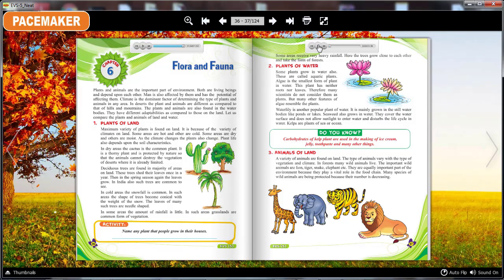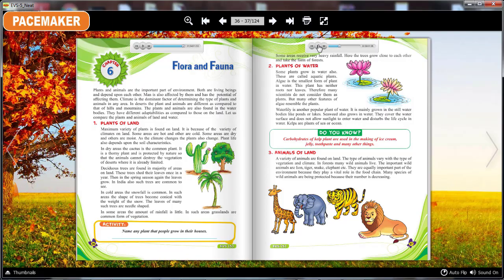Some areas receive very heavy rainfall. Here the trees grow close to each other and take the form of forests. 2. Plants of water. Some plants grow in water also. These are called aquatic plants. Algae is the smallest form of plant in water. This plant has neither roots nor leaves. Therefore, many scientists do not consider them as plants, but many other features of algae resemble plants.